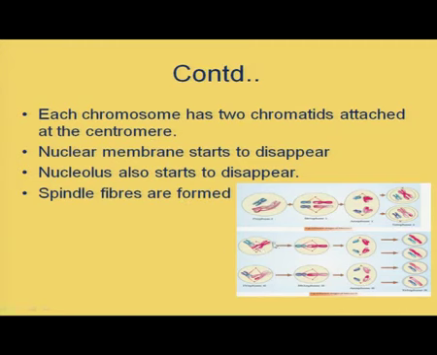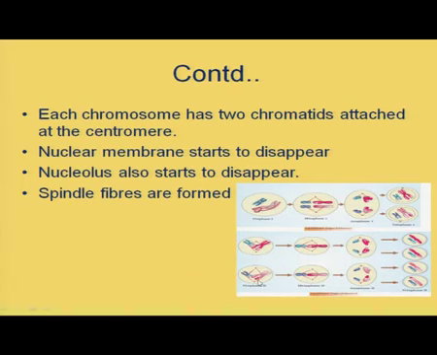See, here you can see these are the 2 cells that we obtained after telophase I, and each of these daughter cells follows this stage of prophase II.